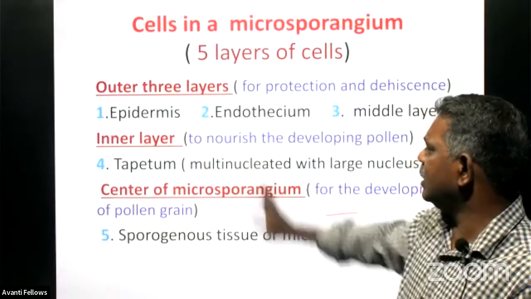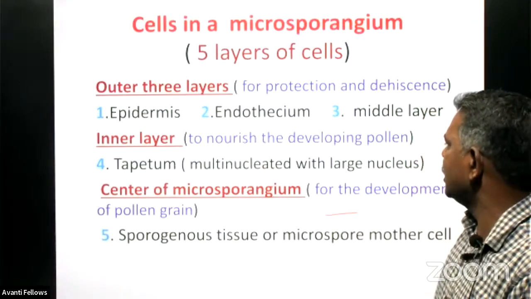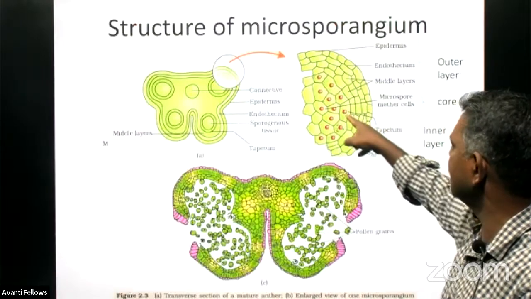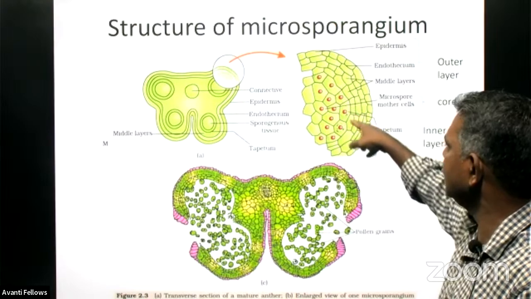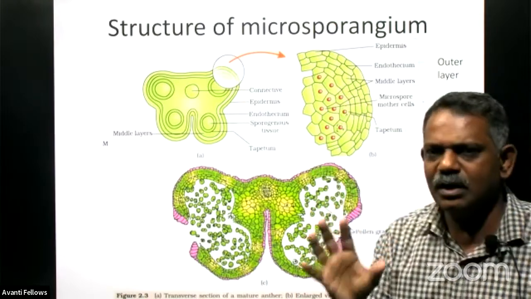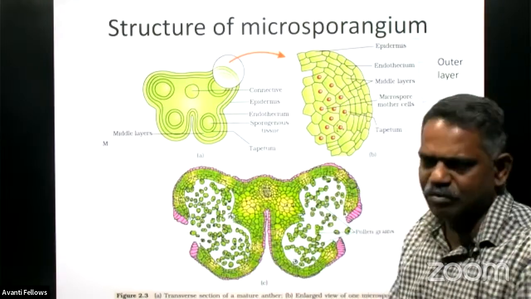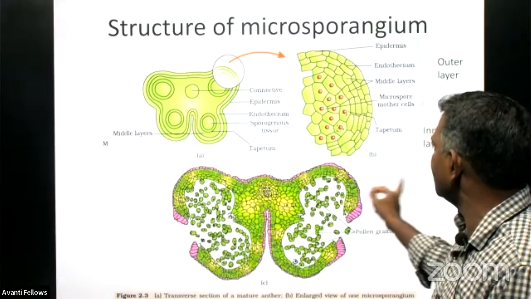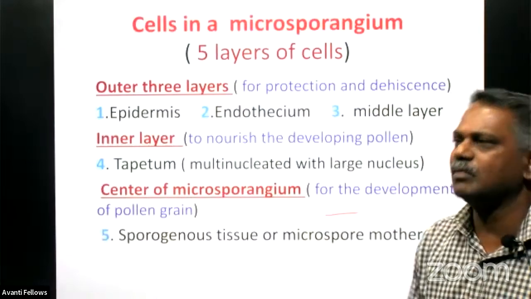Right, that is the inner layer to nourish the developing pollen grains. Here you can see the inner layer, the tapetum only, and it is multinucleated, and normally the nucleus is very large and spherical in shape, exclusively for nourishing these male reproductive gametes during their formation.